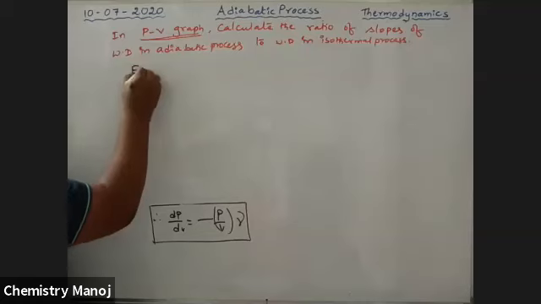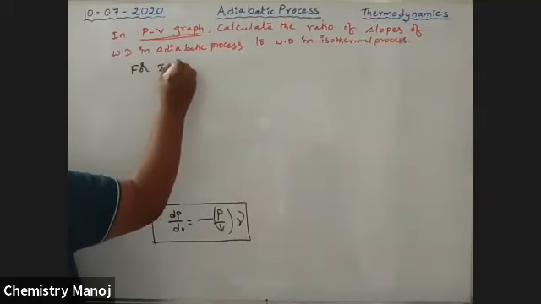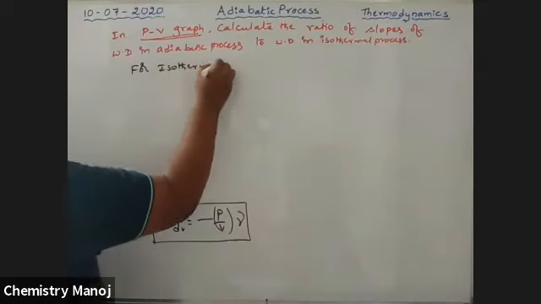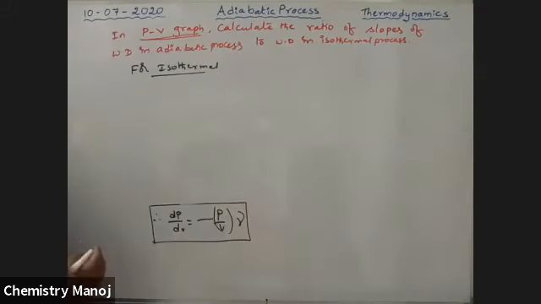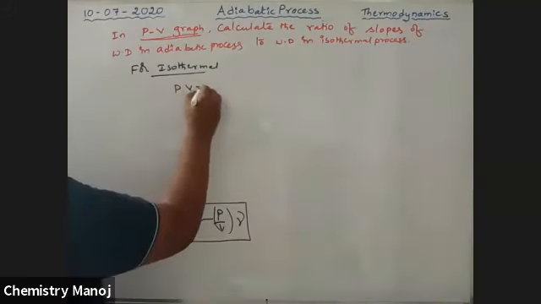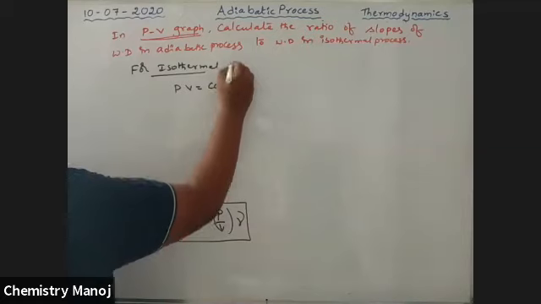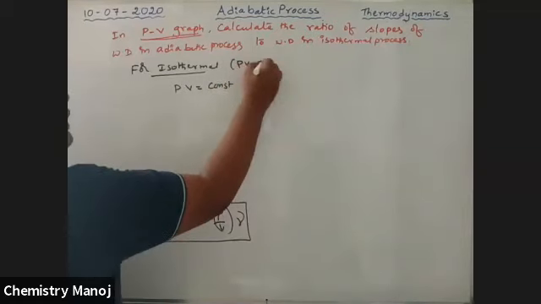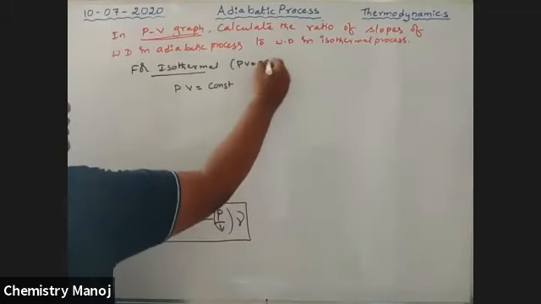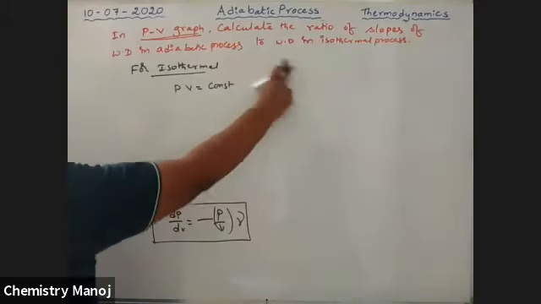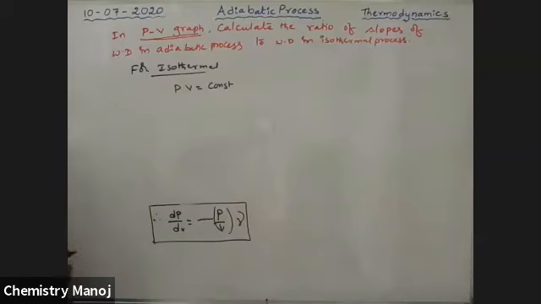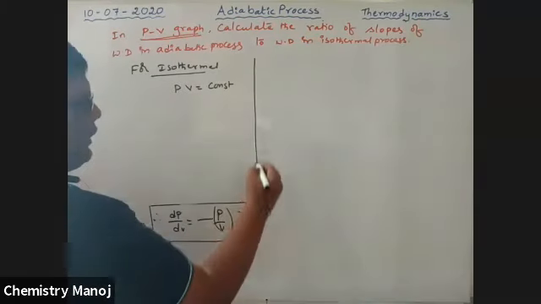So see here, for isothermal, temperature constant. So PV is equal to constant, because we know PV is equal to nRT. So T value is constant, that is the overall nRT value is constant, that is PV is equal to constant. It is for isothermal cases. Now I am trying to calculate once again dP by dV for the isothermal case.